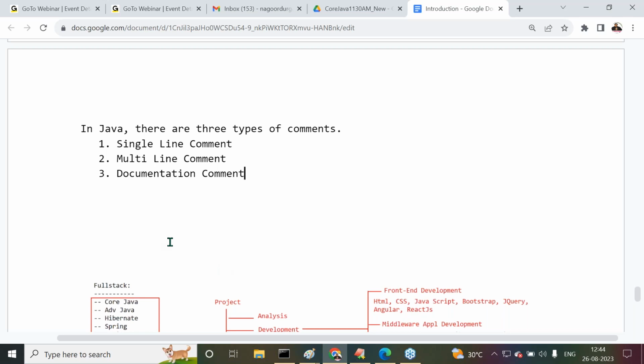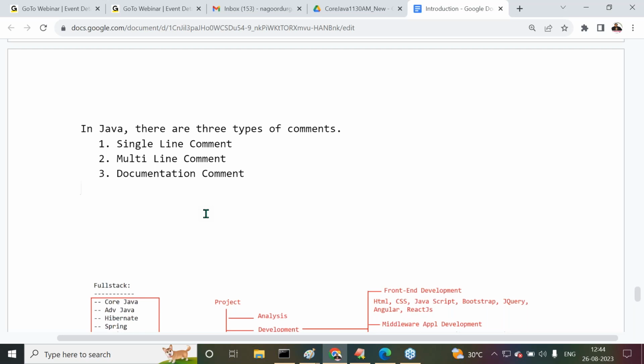Now tell me, what are the 3 types of comments here? First one is single line comment. Next one is multi-line comment. And third one is documentation comment. Now, what is this single line comment actually? If the complete description is provided in a single line, however much description we want to provide, it should be provided in a single line. This is the meaning of single line comment.